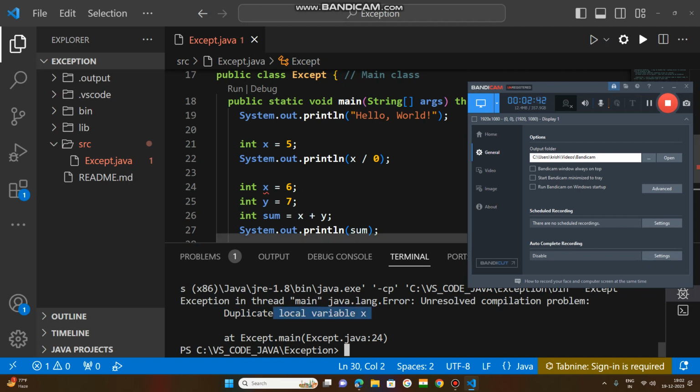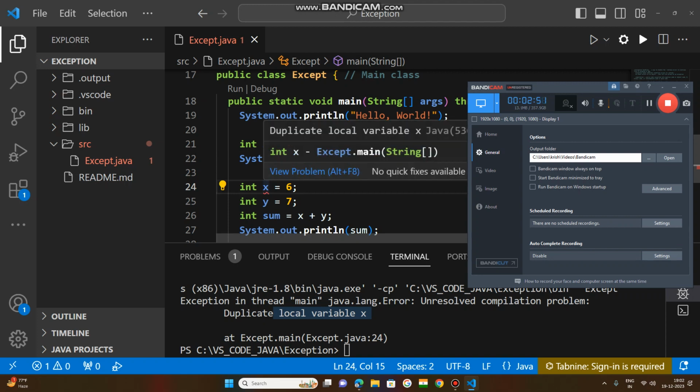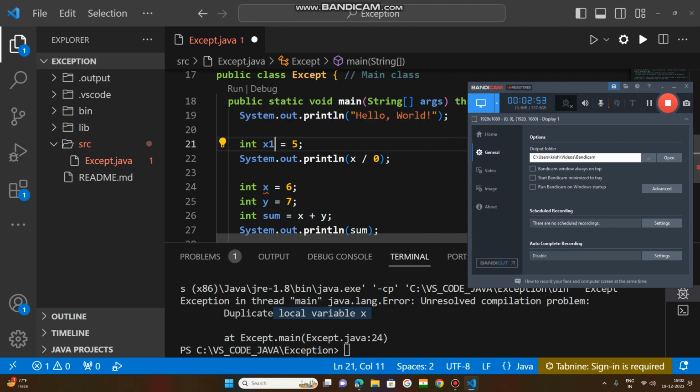No issue. You have declared x here and one more x, so the compiler states a variable is duplicated. Keep this as x1, there is no issue. If you run this code, what happened?